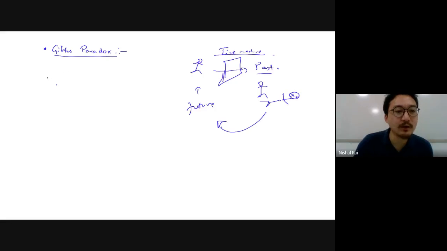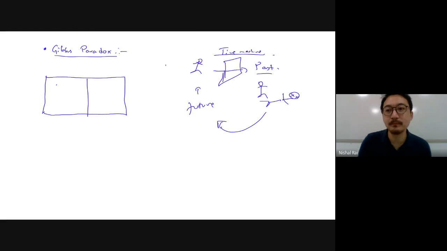So what about the Gibbs paradox? In the Gibbs paradox, what did we do? Suppose we have a box containing gases, which is separated by a what? Partition.